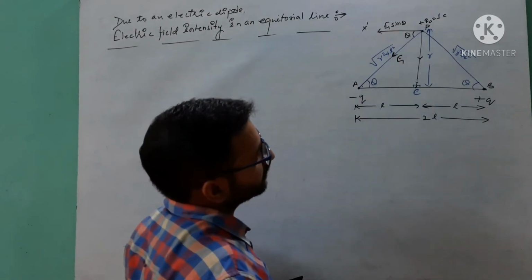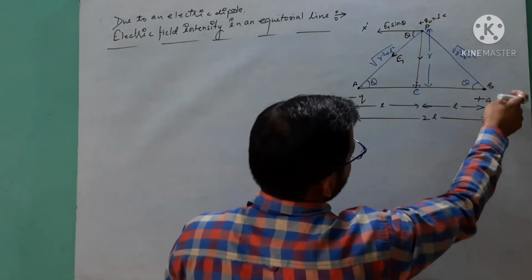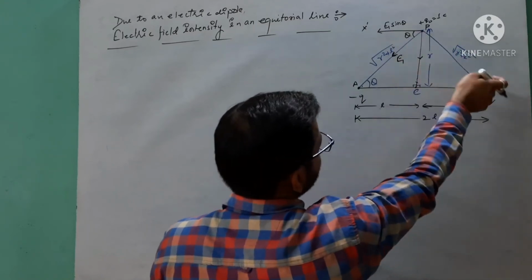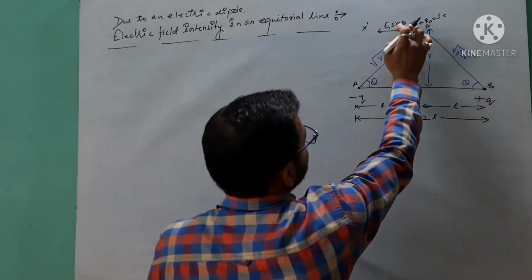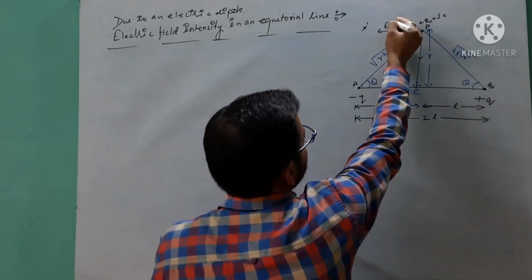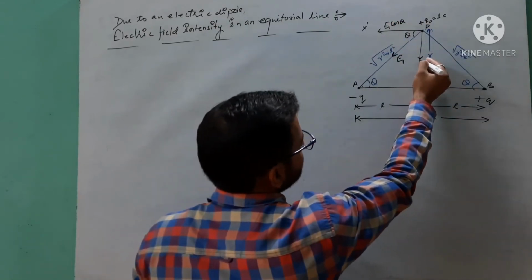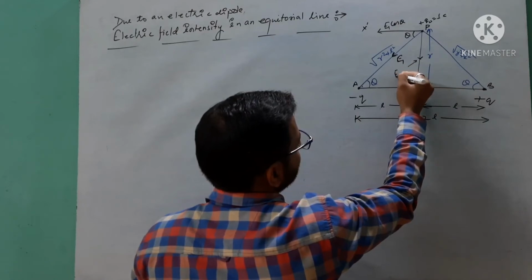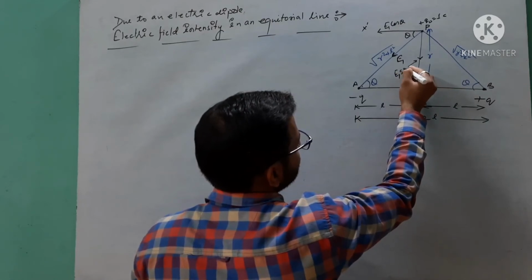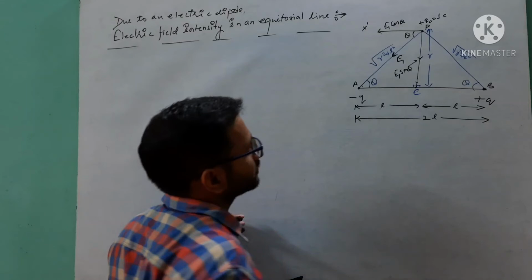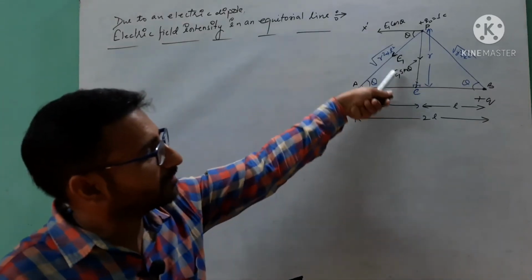And similarly, when we talk about the second one, this is our E1 cos theta, not sin theta, and the second one is our vertical component, which is E1 sin theta, horizontal component and vertical component.